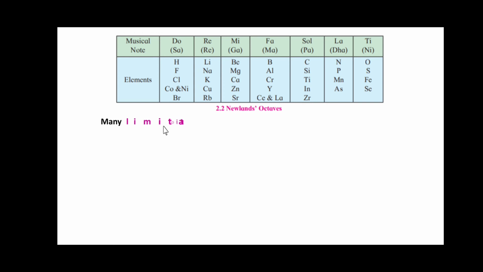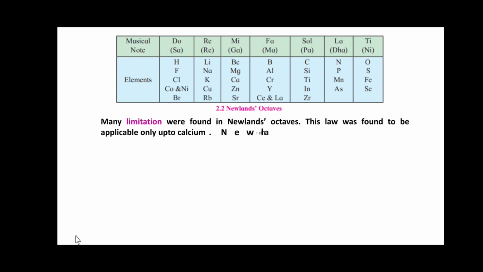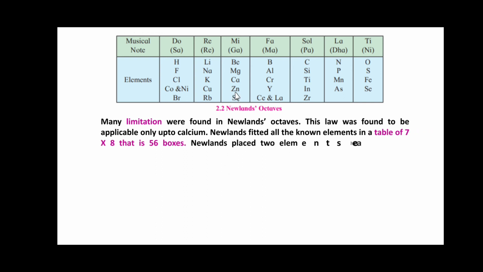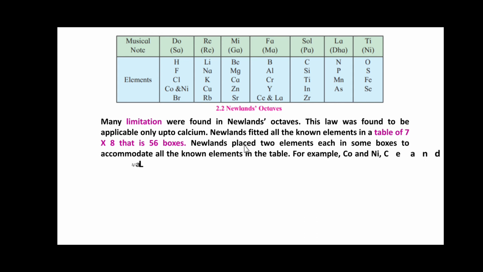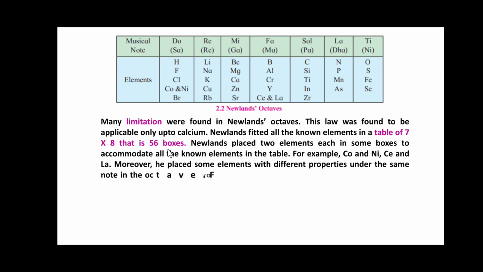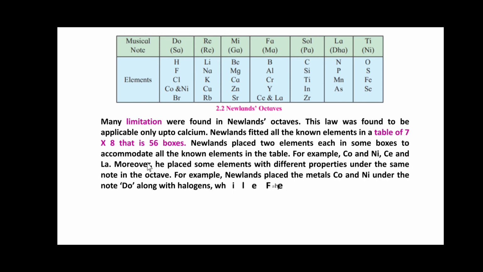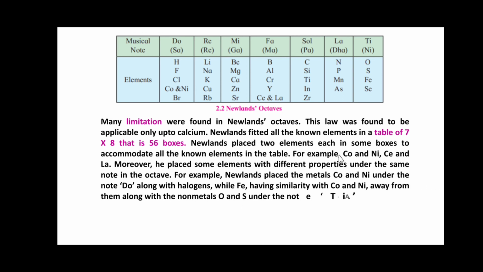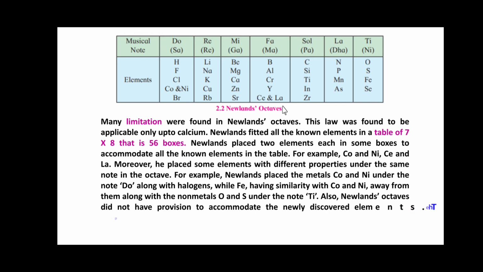So friends, many limitations were found in Newland's octaves. This law was found to be applicable only up to calcium. Here you can see the calcium. Newland fitted all the known elements in the table of 7 by 8, that is 56 boxes. Newland placed two elements each in the same boxes to accommodate all the known elements in the table. For example, cobalt and nickel you could see here, cerium and lanthanum.